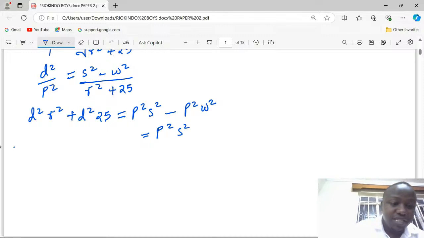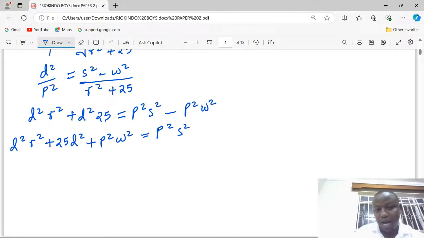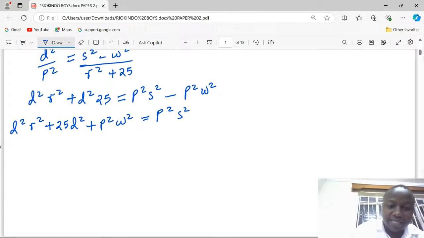So we shall have this now beginning with D squared R squared plus 25D squared. Then the minus P squared W squared now becomes added here, P squared W squared. Then to remain with S alone squared, we have to divide through by P squared.